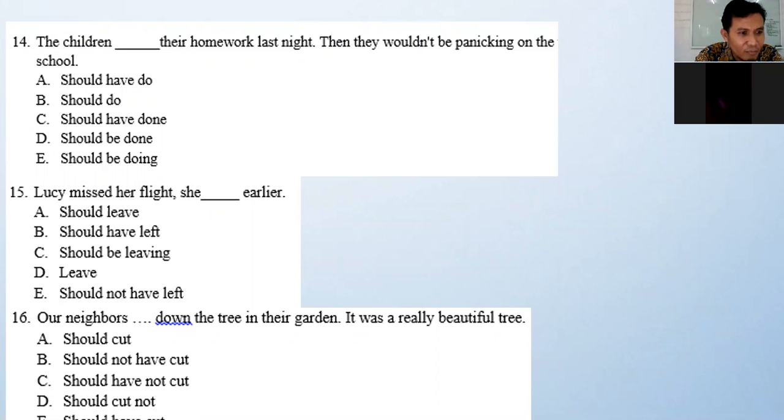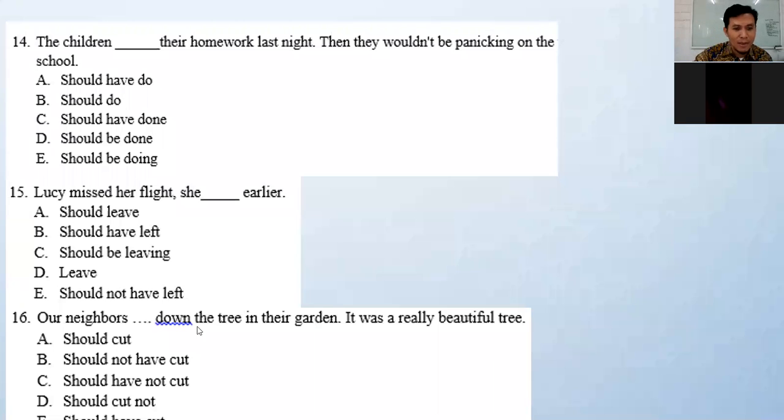B, sir. B, that's right. Lucy missed her flight. She should have left earlier. Dia seharusnya berangkatnya lebih awal. Okay, right. So the answer is B. So the clue, the key, kuncinya itu di sini, karena missed. Okay, now number 16.